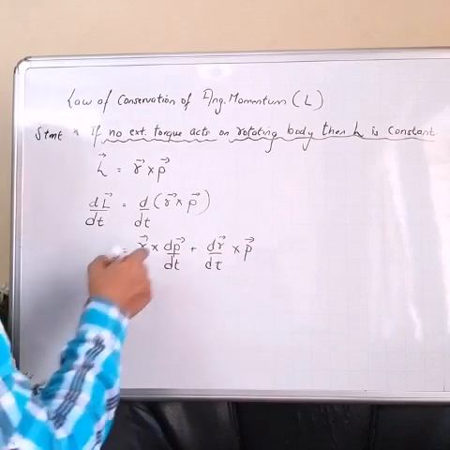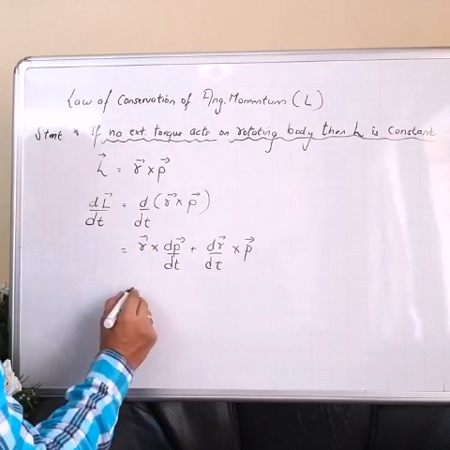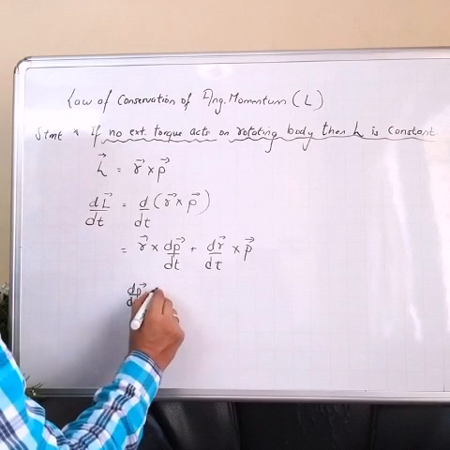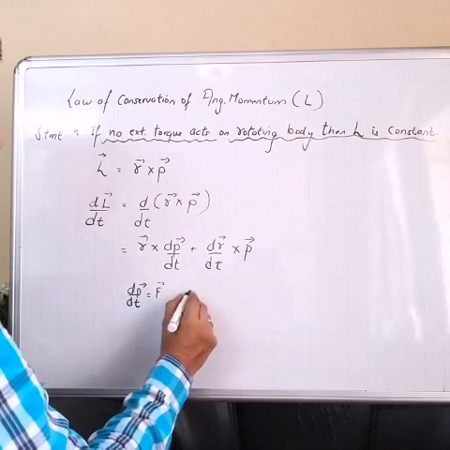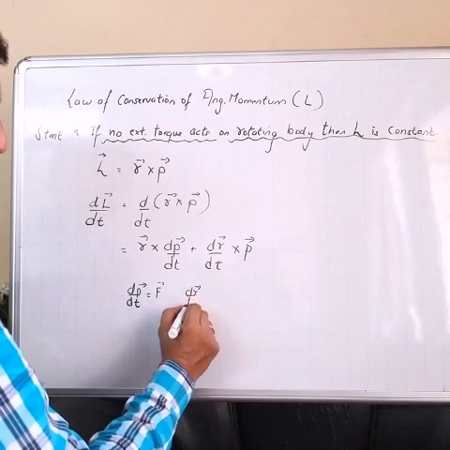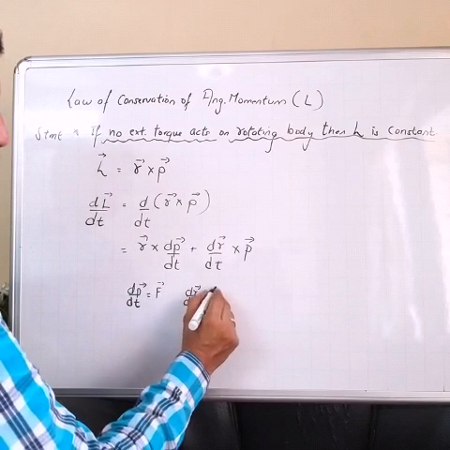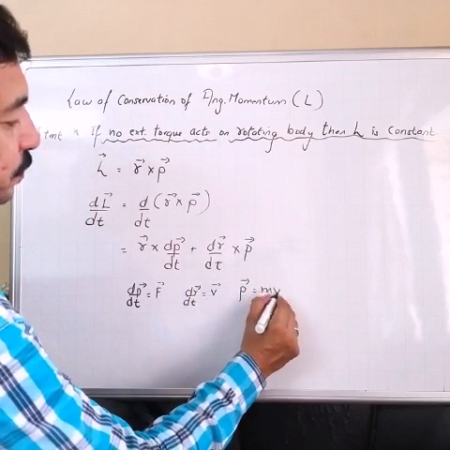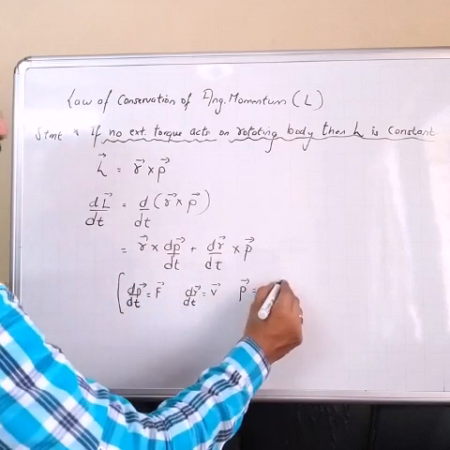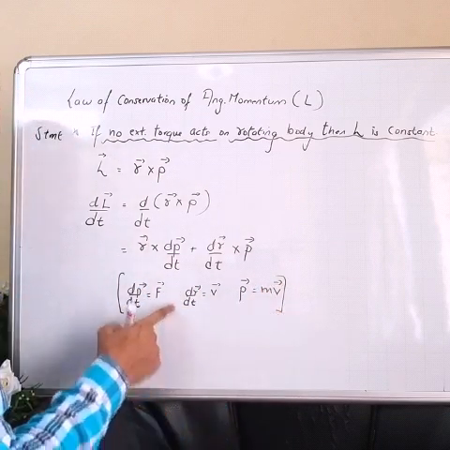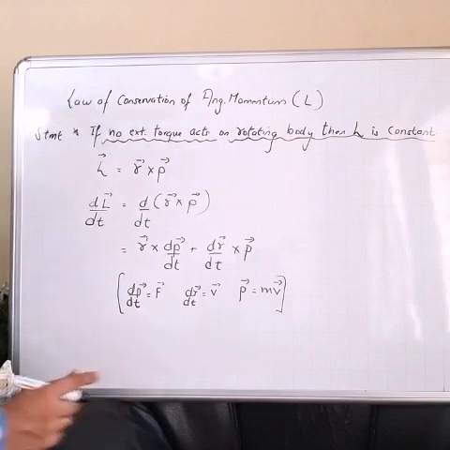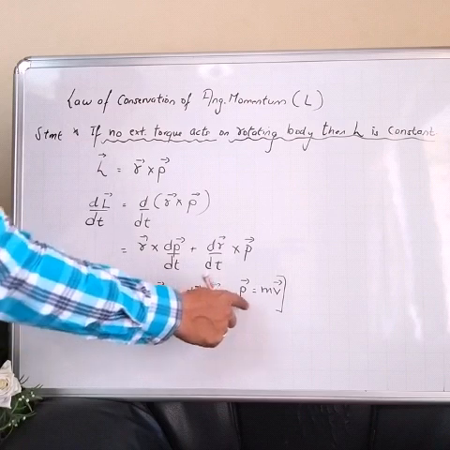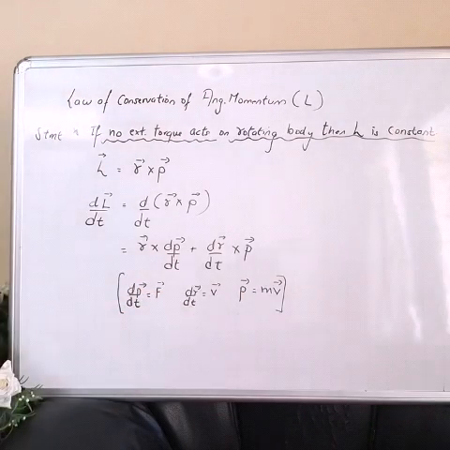Now over here you should understand that dp/dt is equal to F. dr/dt, the radius vector, when you differentiate with respect to time, we get velocity, and p can be written as m into v. These values we have to substitute in this equation. dp/dt is vector F, dr/dt is vector v, and vector p is m into v.